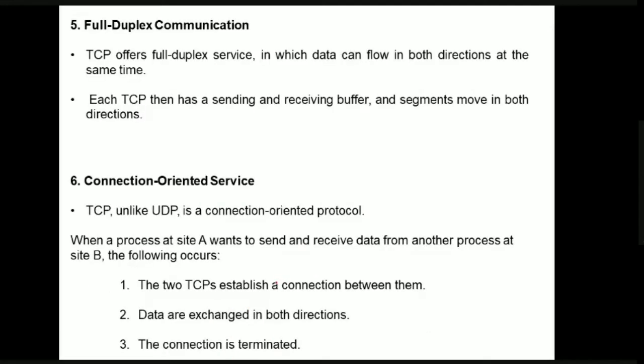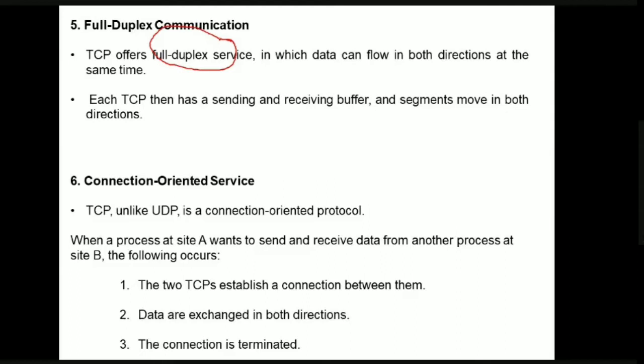Next thing is full duplex communication. TCP is going to provide full duplex service. We know that there are different types of communications, that is simplex, half duplex and full duplex, right? So TCP is going to offer full duplex communication, that is, data is going to flow in both directions simultaneously. Each TCP is going to have a sending buffer and a receiving buffer, and all these segments move to and fro, that is, in both directions.